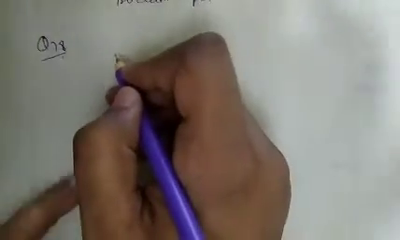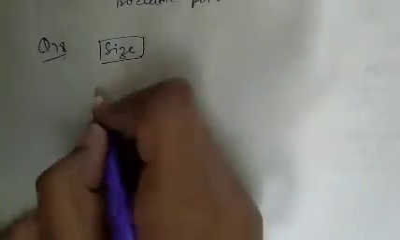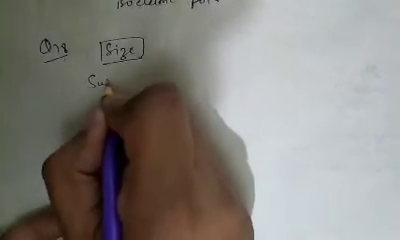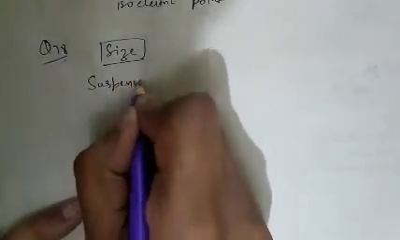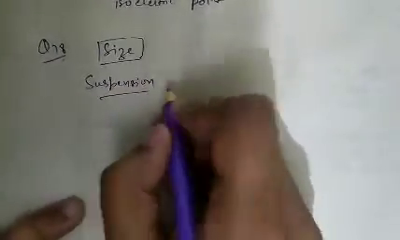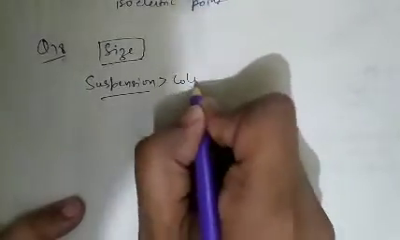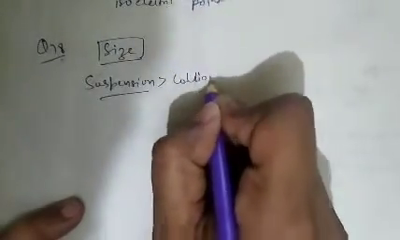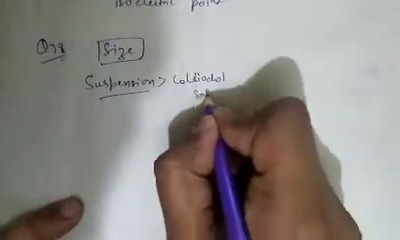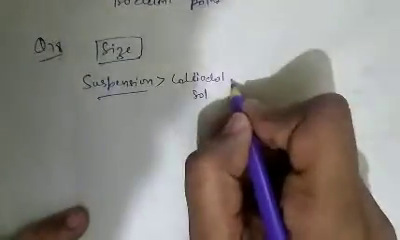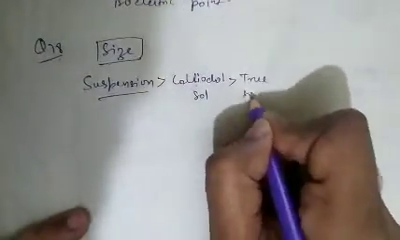See question number 78. It is also a fact based question. As we know, the size of suspension particles is highest. So the size of suspension particles is highest, then colloidal particles, and then the smallest particles are present in a true solution.